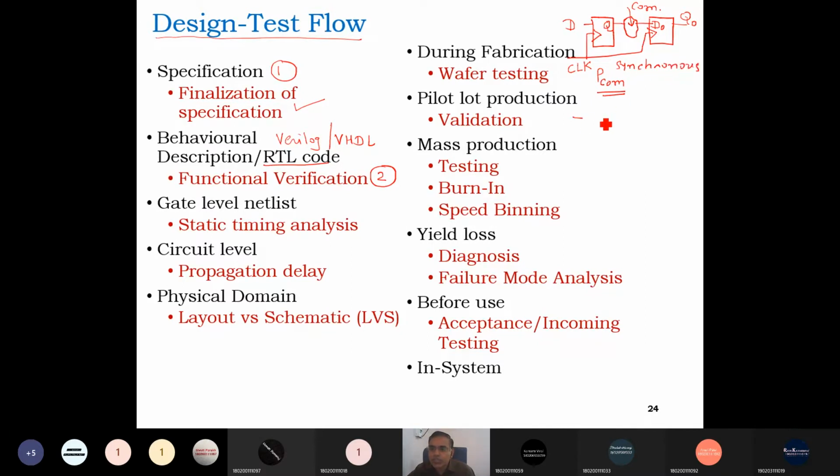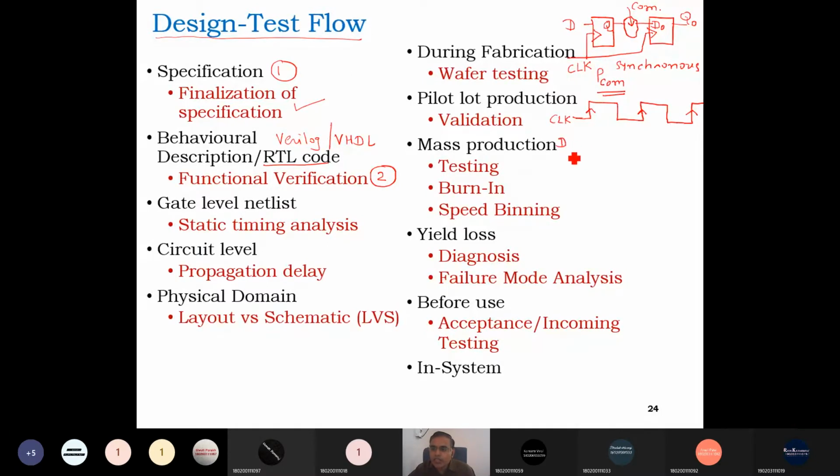In a synchronous design, what is the requirement? The requirement is that all the flip-flops must be triggered simultaneously. Suppose it is positive edge triggered. This is our data D that we are applying.